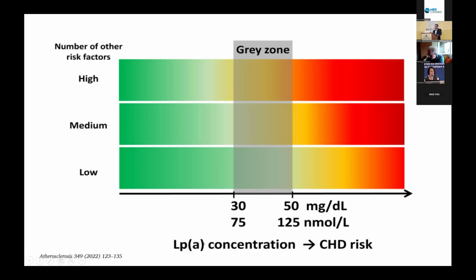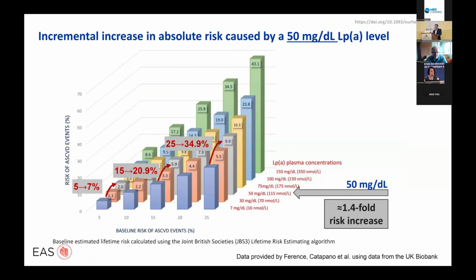If the concentration is below 30, as in this patient, the added risk is low. But if it is between 30 and 50 milligrams per deciliter, the risk is intermediate, and above 50 milligrams per deciliter, the risk increases. And this should be taken into account in calculating the risk. Because for a given level of risk, the presence of increased lipoprotein(a) multiplies this risk.